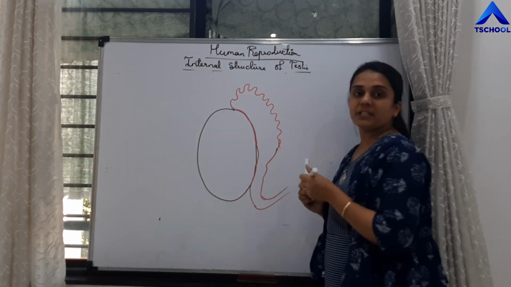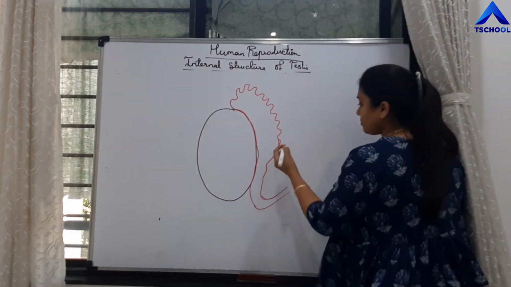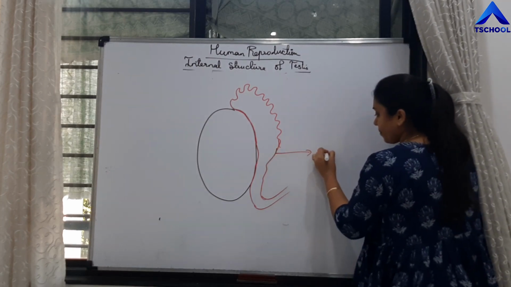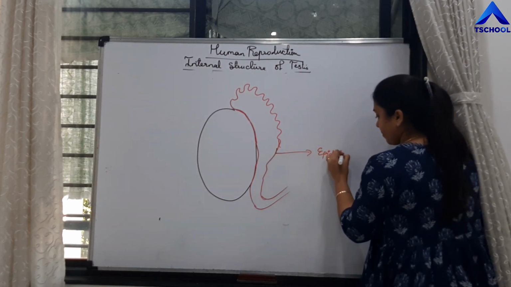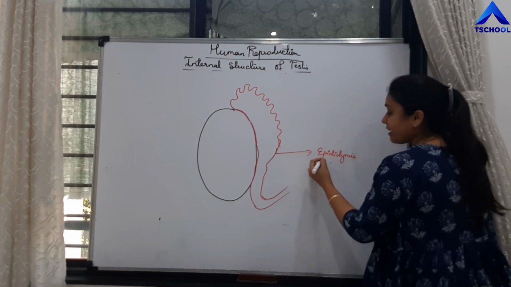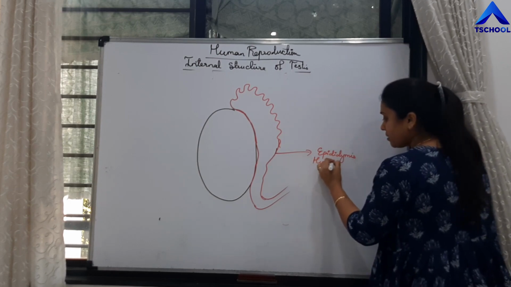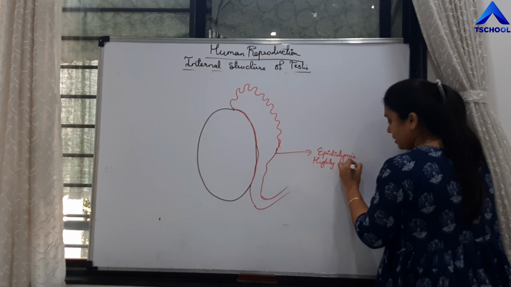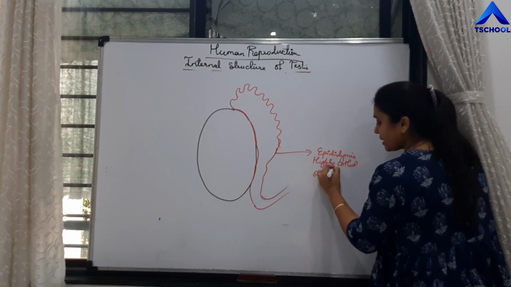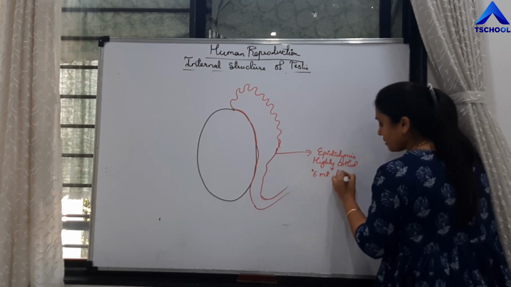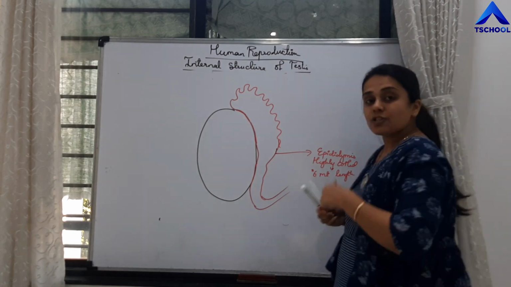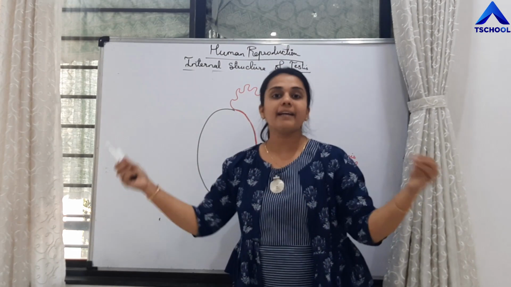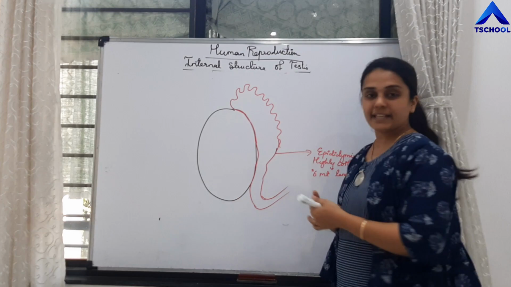This is epididymis, right? It is highly coiled, around 6 meters in length. It is so coiled, but if we extend it, its length is around 6 meters.